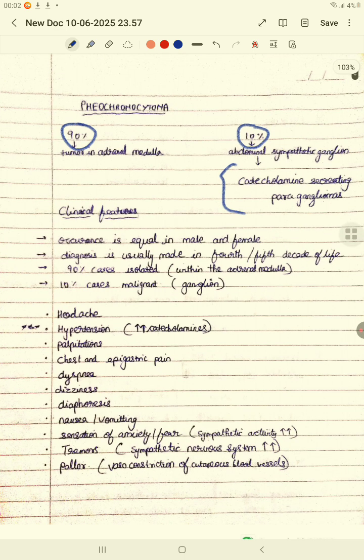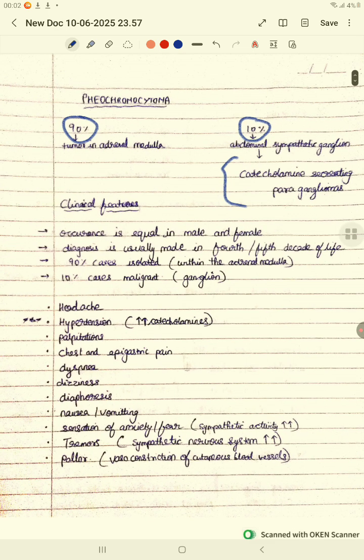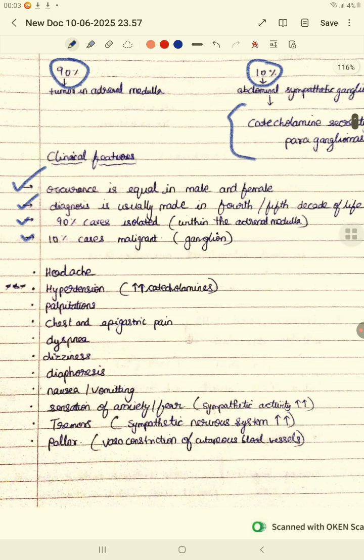Right. Now we'll talk about the clinical features. It occurs equally in both male and female, and the diagnosis is made mostly in the fourth or fifth decade of life, and in 90% of the cases it occurs within the adrenal medulla. Since it occurs in the adrenal medulla, there will be an increase in the catecholamine secretion, and in 10% of the cases it is malignant and occurs in the abdominal sympathetic ganglia. Now we'll talk about the clinical features in detail.